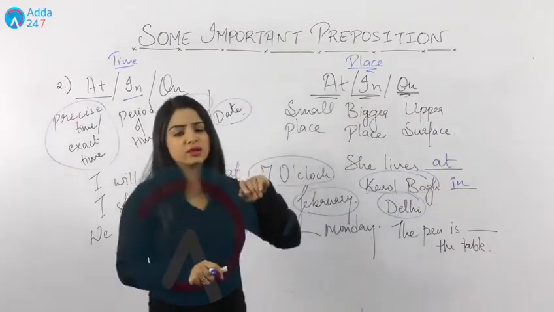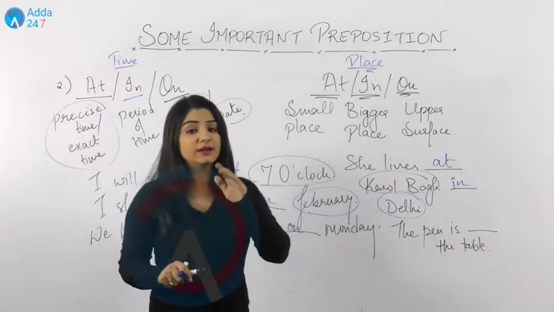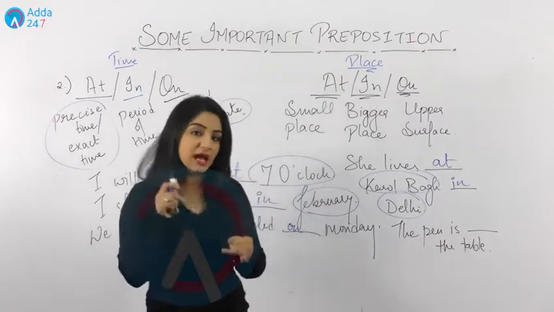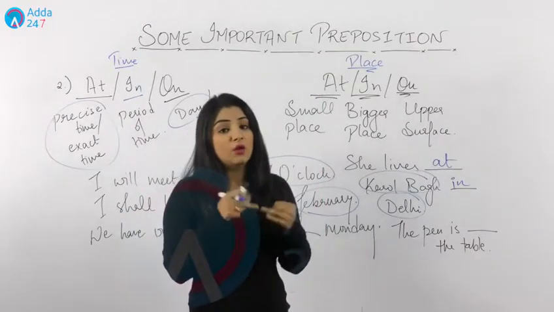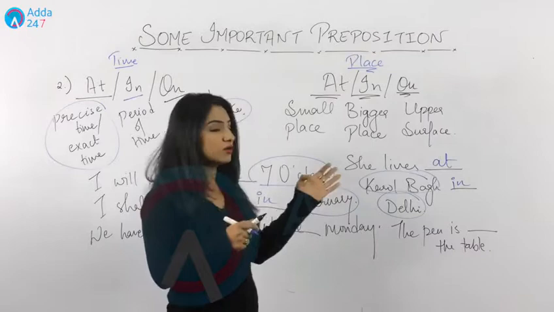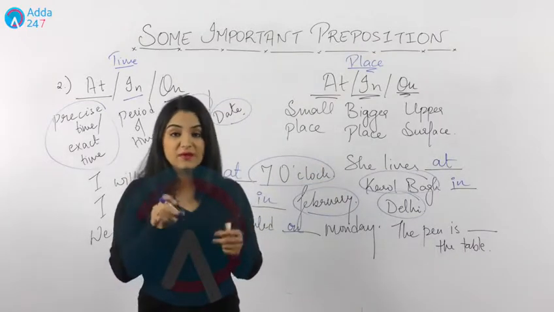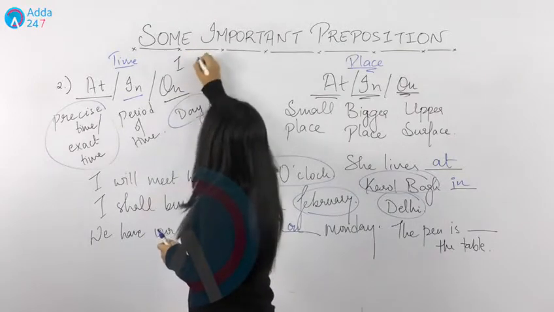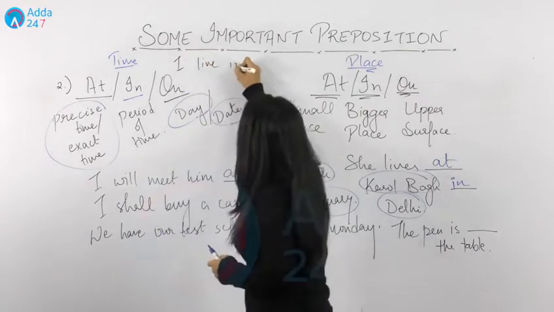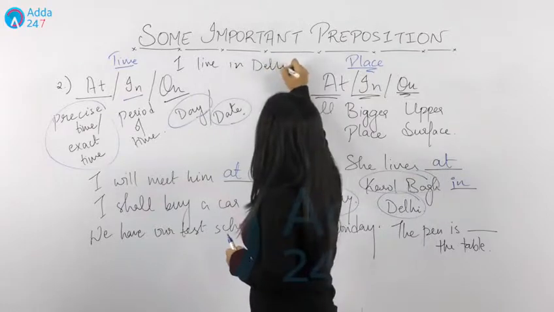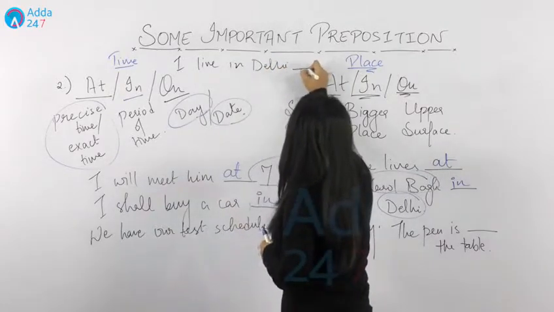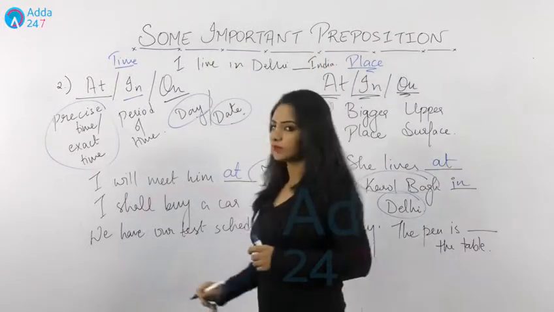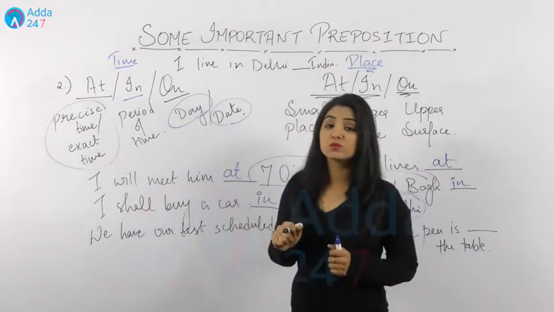Now suppose you get a sentence like, I live dash Delhi dash India. Now Delhi is a big place and India is a country. Now what will you write? You'll write "in" with it or "at" with it. Now see, when we have such sentences, I live in Delhi in India, if I write a sentence like this, it would be incorrect.